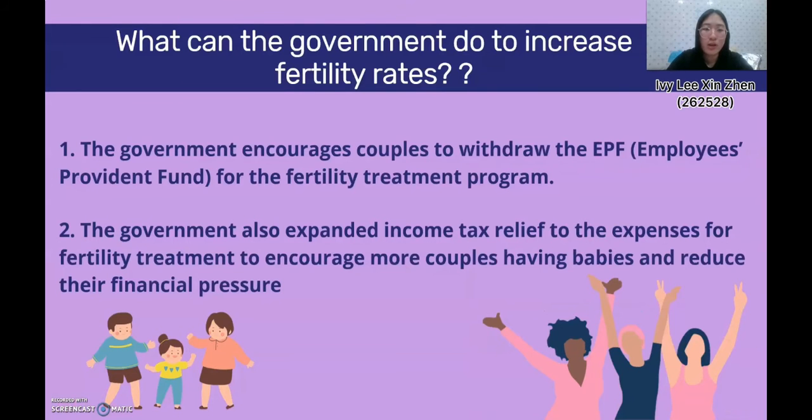So, what can the government do to increase the fertility rate? First, the government encourages couples to withdraw their EPF for the fertility treatment program. The government also expands income tax relief to the expenses for fertility treatment to encourage more couples to have babies and